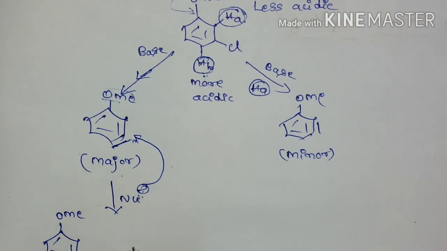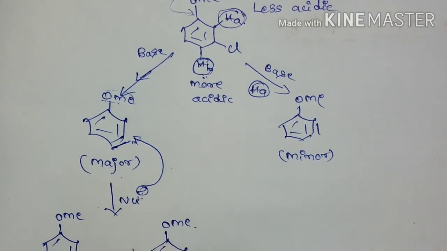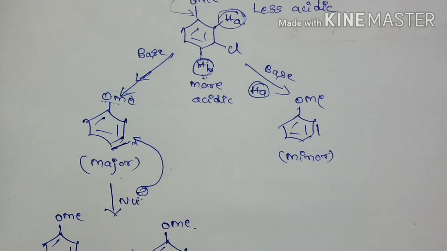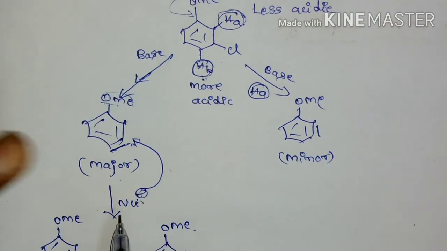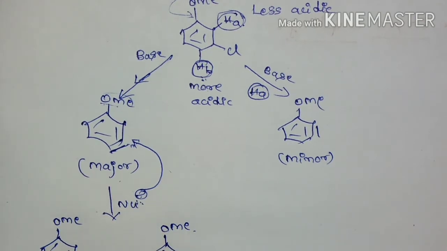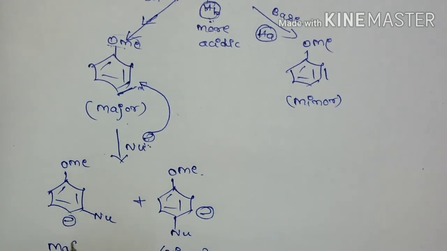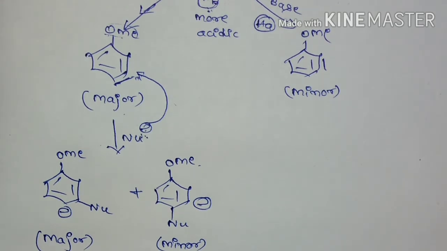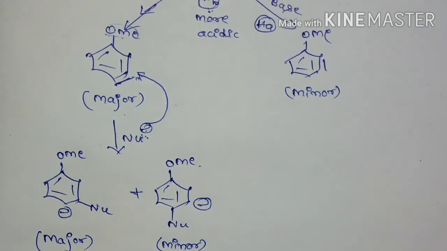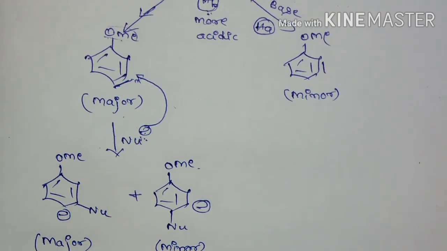The other possibility is that it is going to attack at the para position. So this will become minor because the nucleophile cannot attack one more nucleophilic center. Okay, so this is the major product. This is the important aspect in this case.